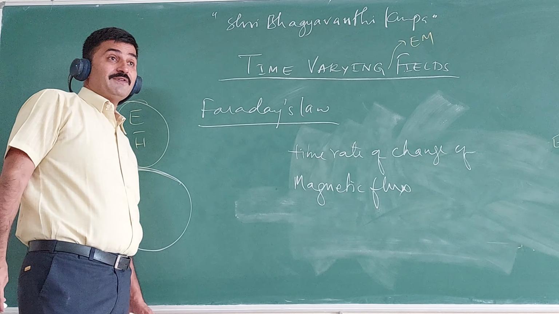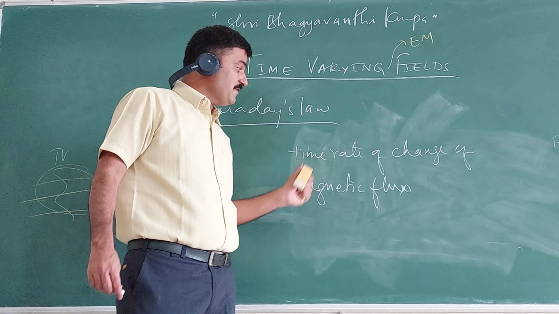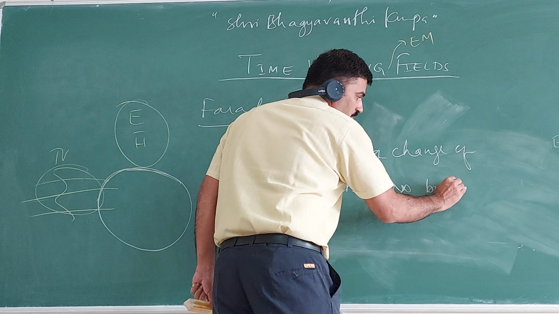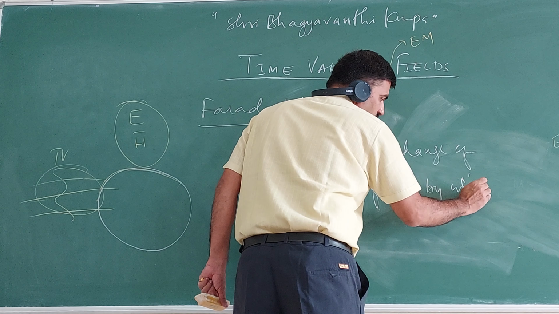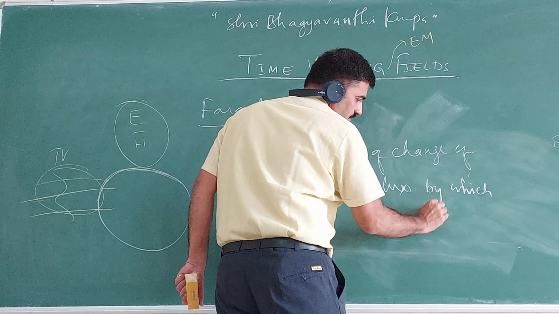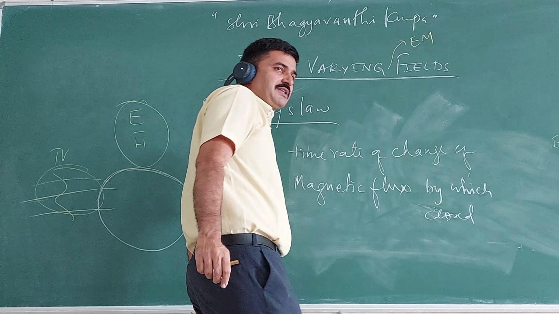The induced EMF in a closed circuit is equal to the time rate of change of magnetic flux by which the closed circuit is linked. I said closed circuit, not closed loop.